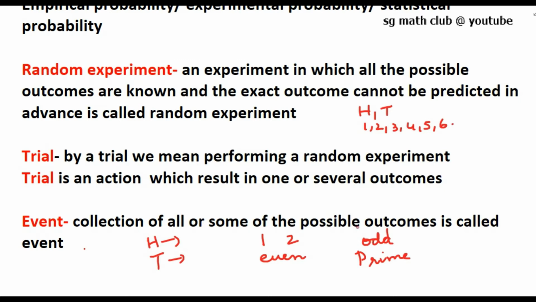So these are the three terms that you need to know when you learn empirical probability. The first one is random experiment. Random experiment means an experiment in which all the possible outcomes are known but the exact outcome cannot be predicted. Trial means an action which results in one or several outcomes. And event means a collection of all or some of the possible outcomes.